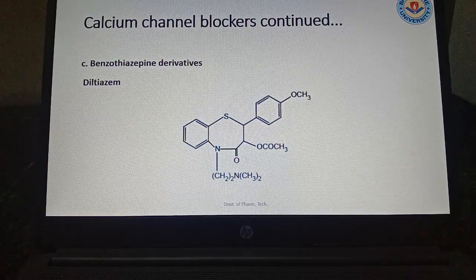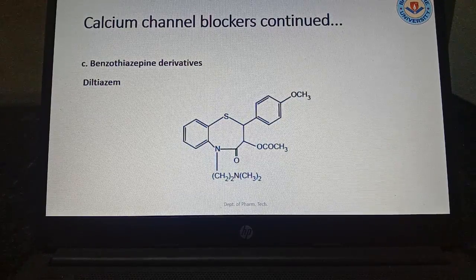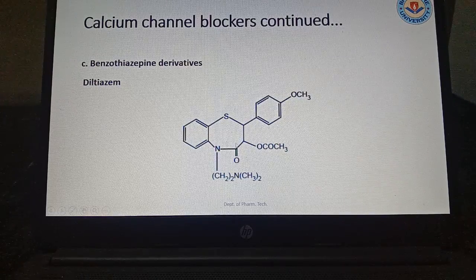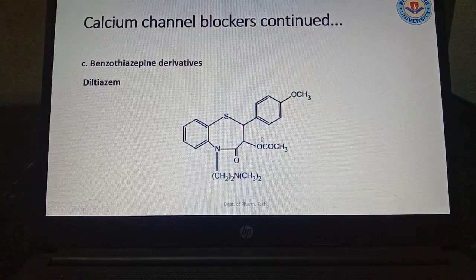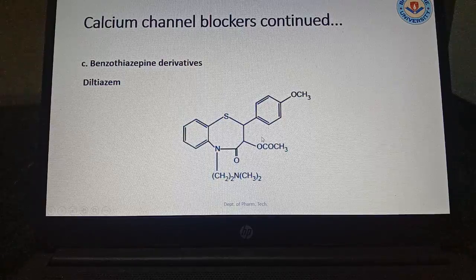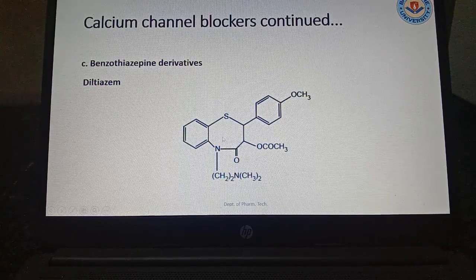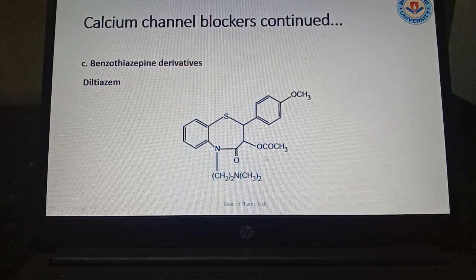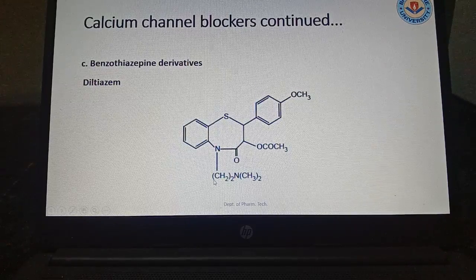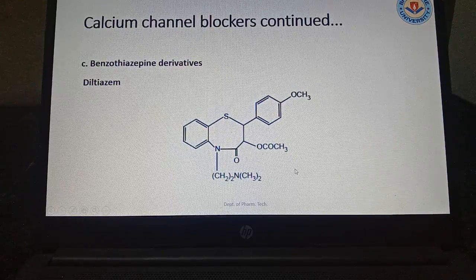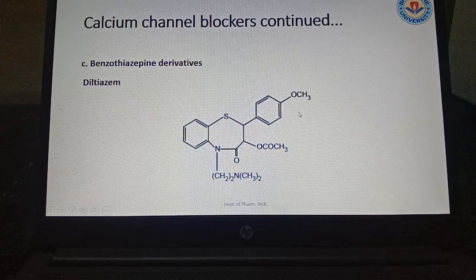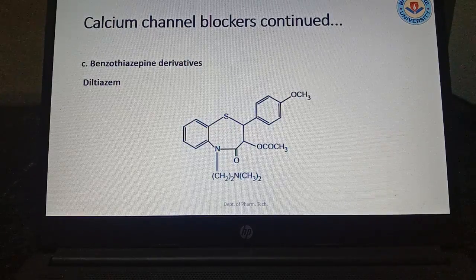So thiazepine, here a 7-membered ring is there, a 7-membered ring containing sulfur, nitrogen and oxygen. So benzothiazepine: this thiazepine ring is attached to the benzene ring, with OCOCH3, and some substitution (CH2)2 and (CH3)2. OCH3, ortho methylation has occurred. Diltiazem is a very good drug for angina.